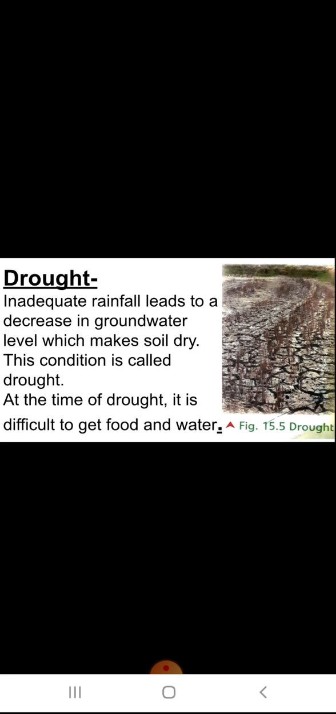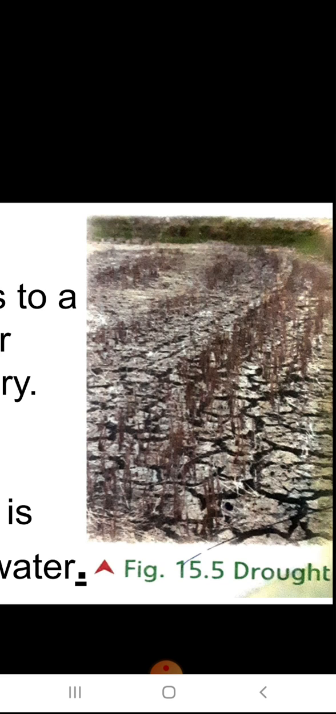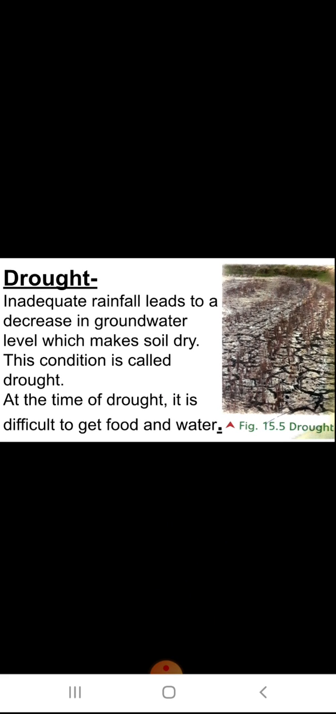It will become dry, and if it does not rain for so many months, the earth will look like this, or we can say the land will look like this, with big cracks. This condition is known as drought, when the water from the soil has evaporated and no more water is left on the surface. That process is known as drought.